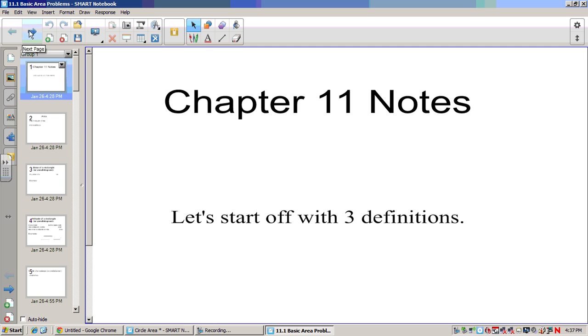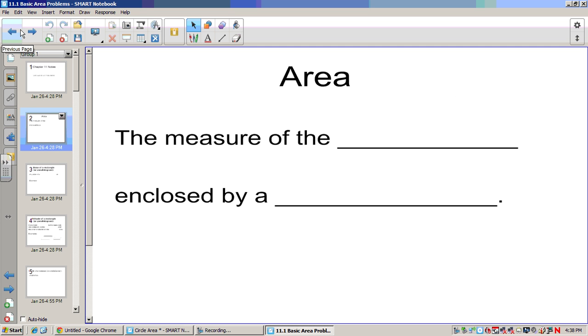All right, we're going to start off with three definitions. The first thing is the area. The area is the measure of space enclosed in a figure.